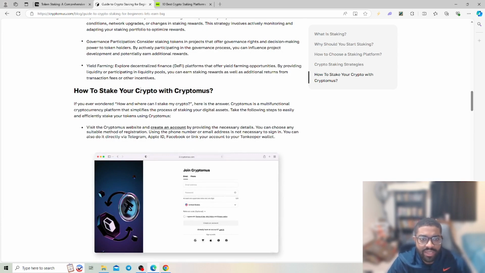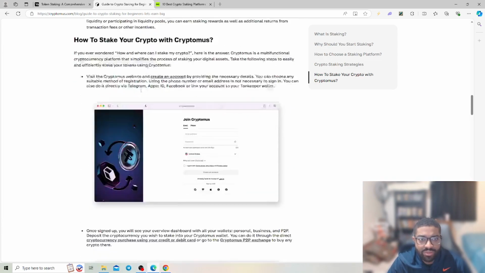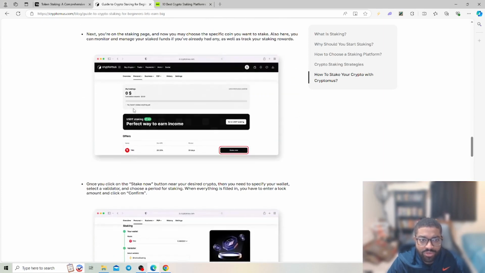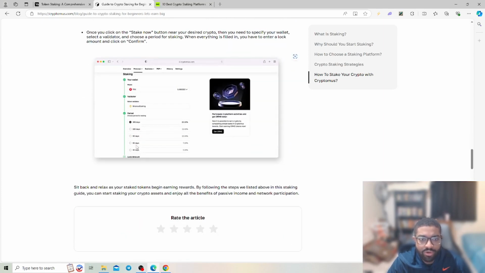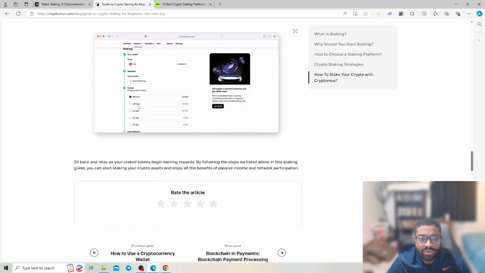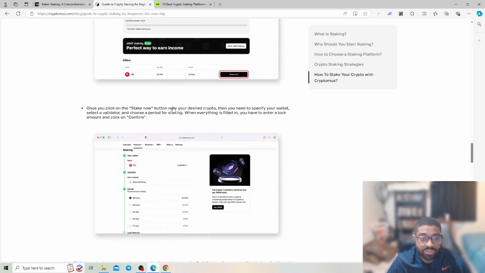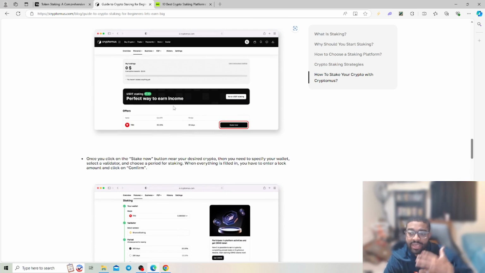So it just shows a diagram of how you actually stake your crypto, and then you can get in. You can allow a drop down menu. Once you do that, you just maximize and put up whatever holding that you want to put up. Then it shows you how many days it will be locked up. At 365 days, for an entire year, you can earn it at 20%. If you're locking up for 30 days, you can earn about 5%. So just many different ways on how you can approach it and get into it.